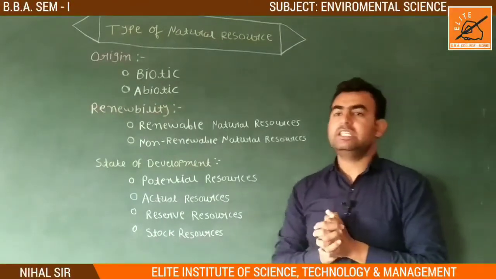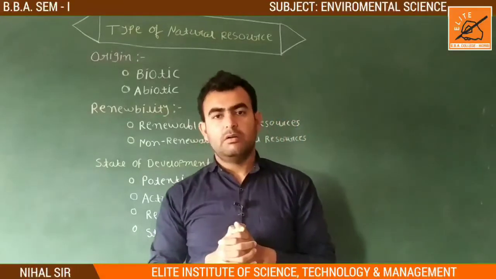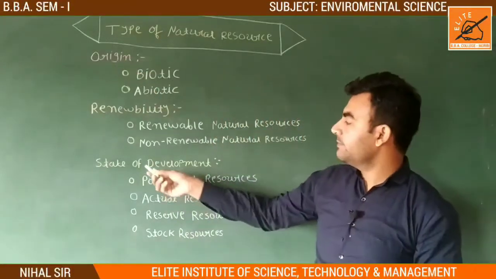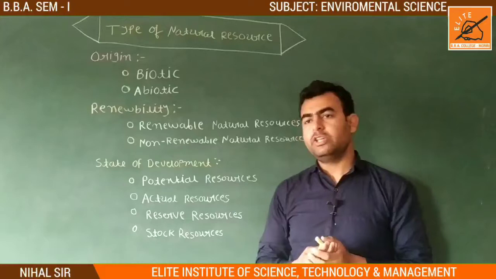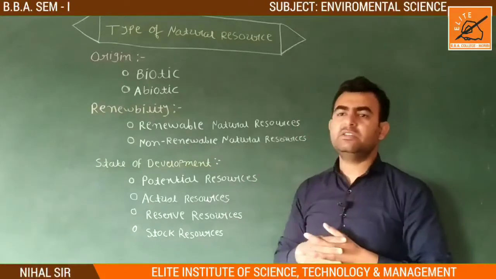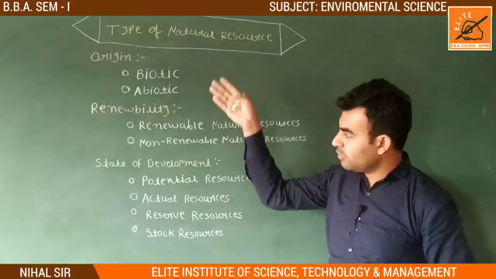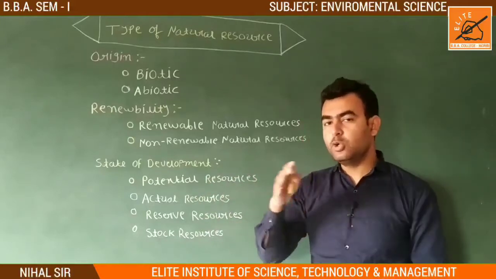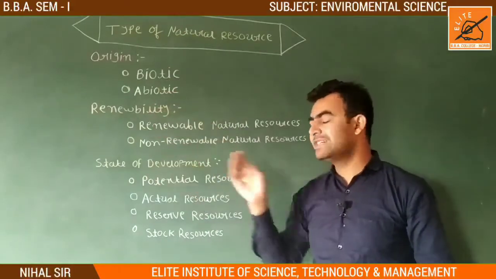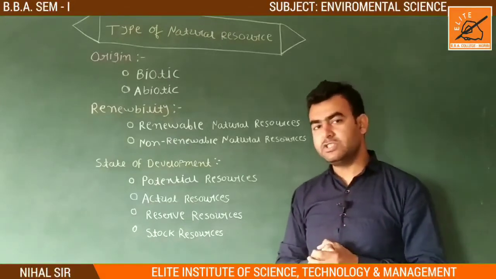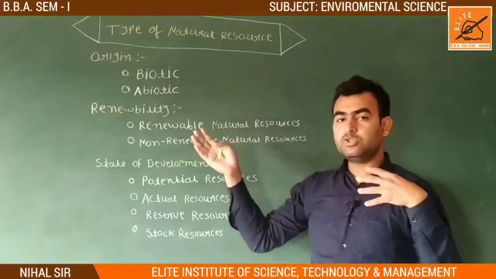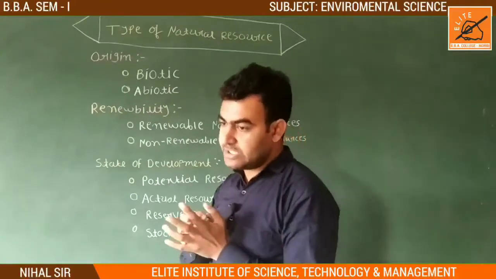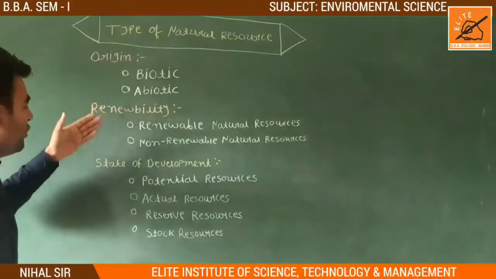In natural resources, the types are defined on the basis of origin, renewability and state of development. So in your examination, if this question is asked, you should write in this pattern. Not only write about these points, but also define and classify them into origin, renewability and state of development. It is beneficial and necessary, and it also makes your paper attractive. So first of all, the types of natural resources: origin, renewability and state of development.